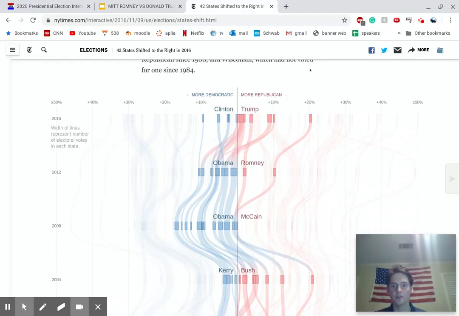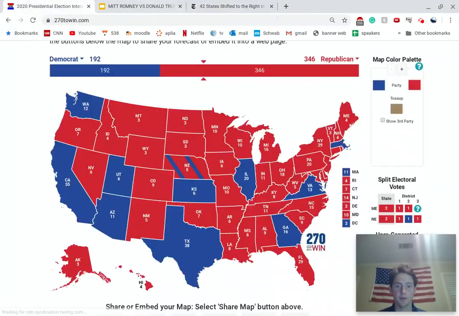And one of the general trends is, I mean, it's kind of hard to see, and the lines are going both ways, but you see more lines like this that are going to the right, and this demonstrates that in most states Trump actually outperformed Mitt Romney, but in some states, as you can see, he underperformed Mitt Romney. And I'll put the link to this New York Times website in the description. So here's the map.